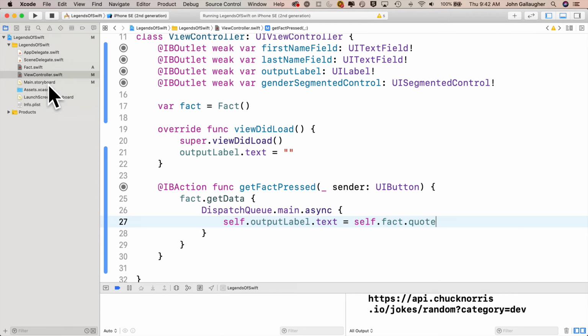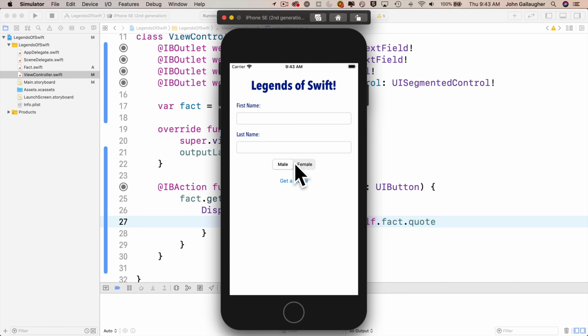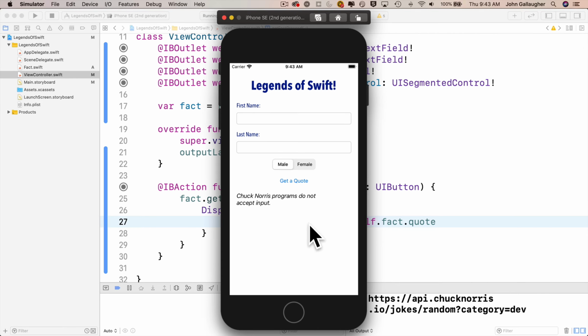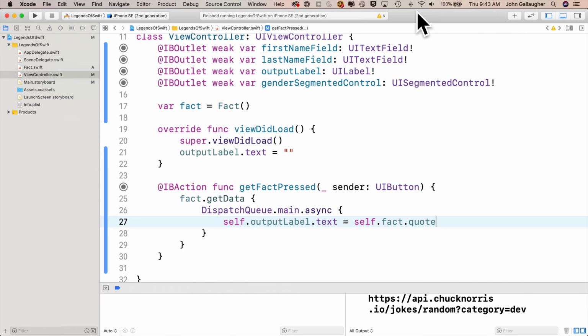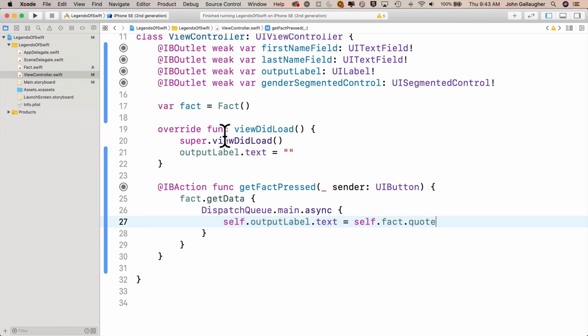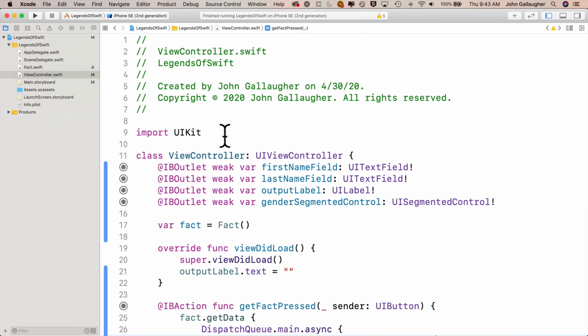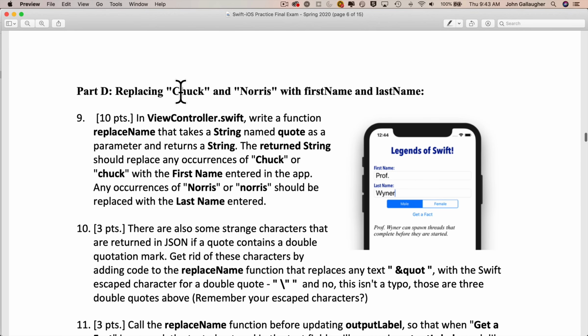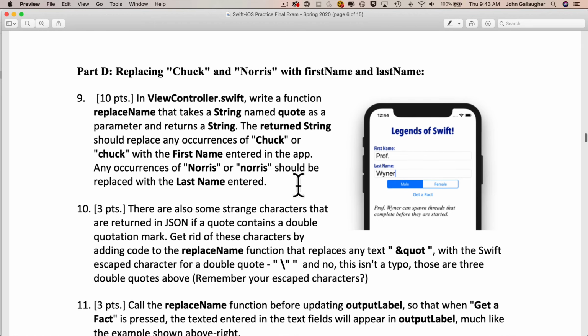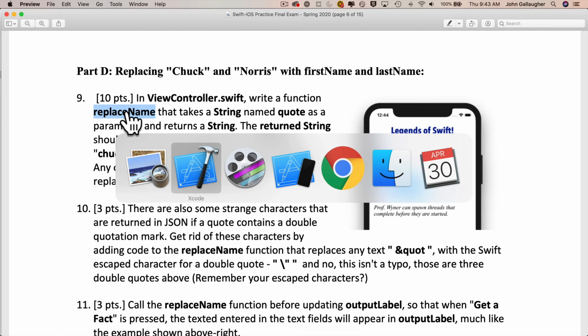Build and run. Again, just a little detour to discuss different ways that we could decode our JSON. Hopefully that clarifies things for you. And as expected, everything's working fine, no big change. So let's head back into Xcode, and let's take a look at the exam, and we need to change any occurrence of Chuck, either capitalized or not, to the person's first name, as well as Norris, capitalized or not, to the person's last name.